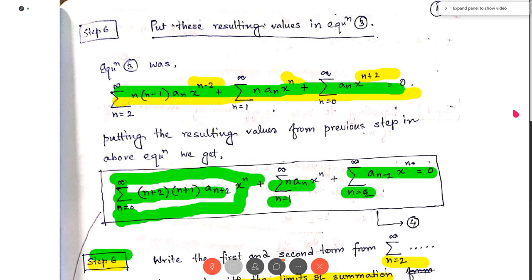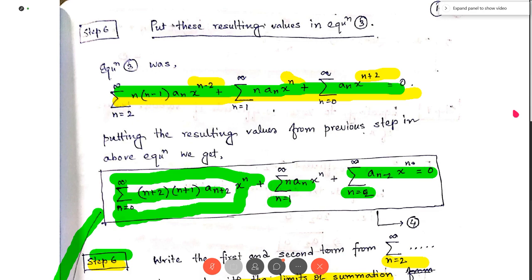Okay, now here I have written the term for n equal to 0 explicitly. So see the first term for n equal to 0: 0 plus 2 into 0 plus 1, a 0 plus 2, x to the power 0.